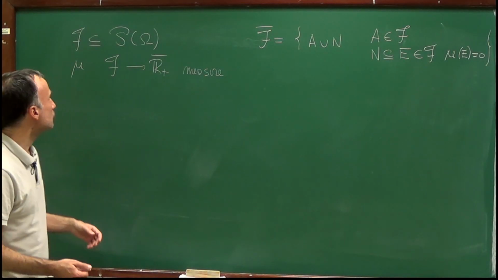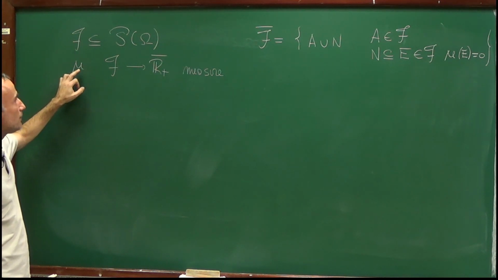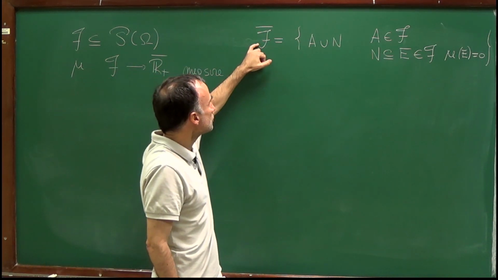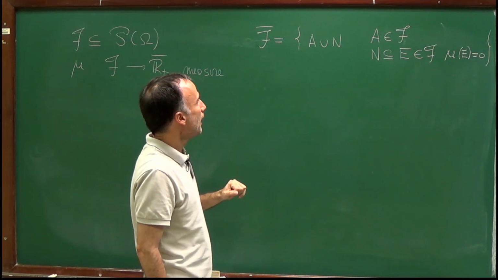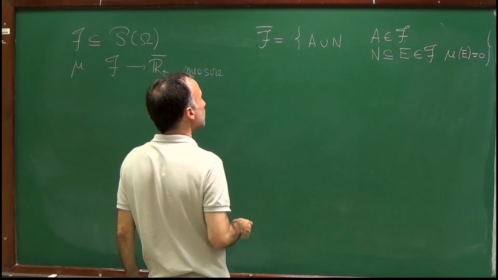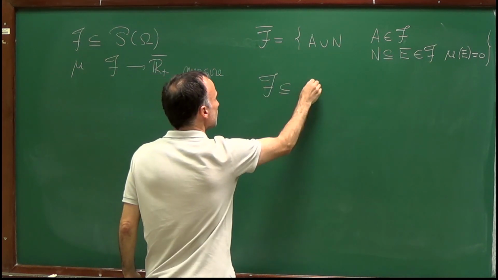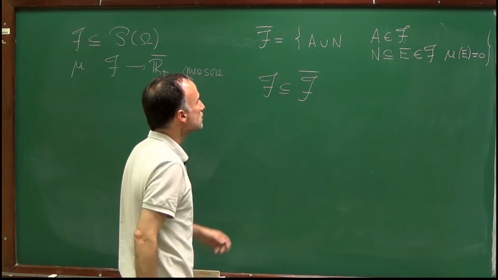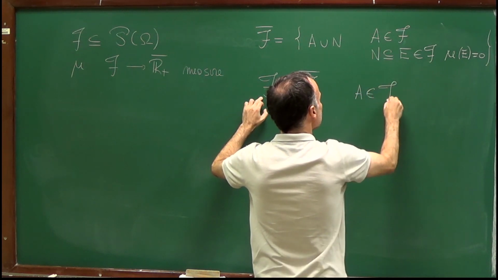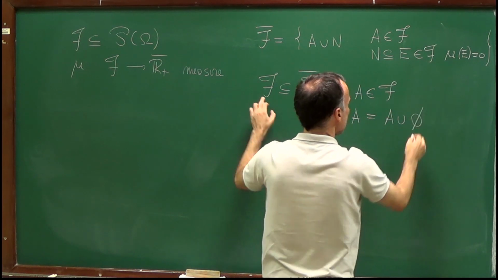So what did we do up to now? We started from a sigma algebra and a measure defined in this sigma algebra. We introduced a new sigma algebra, F bar, and clearly this sigma algebra F bar is larger than F, because you can always write a set A in F as A union the empty set.